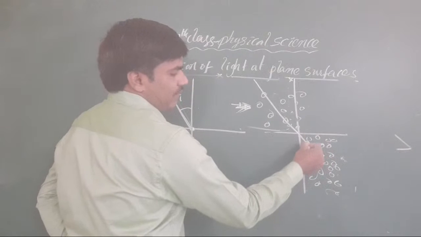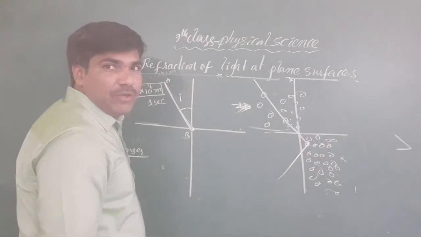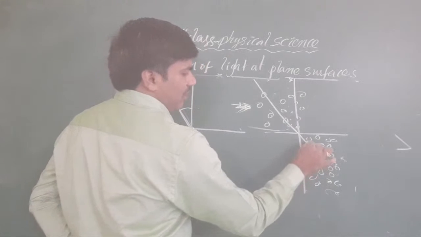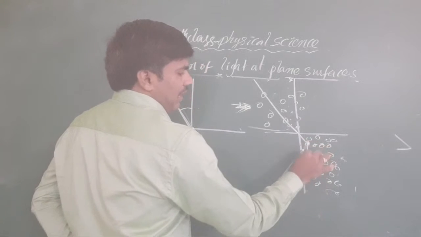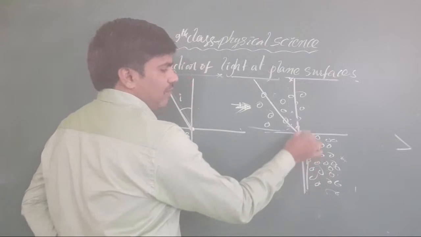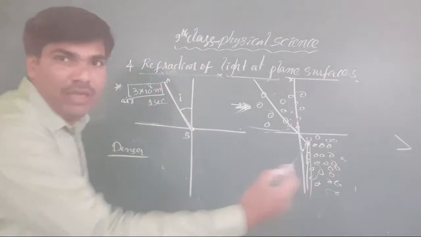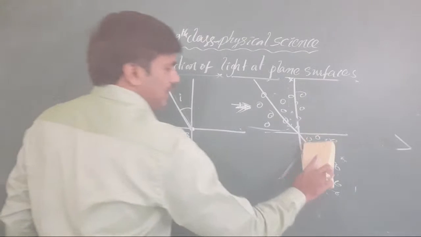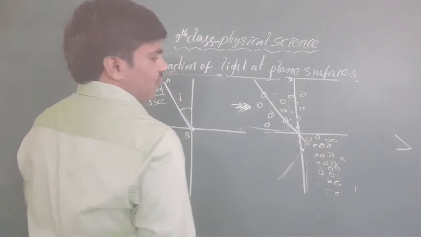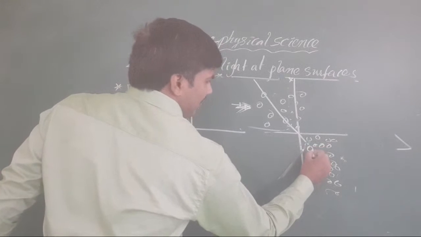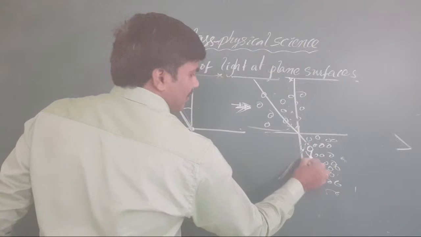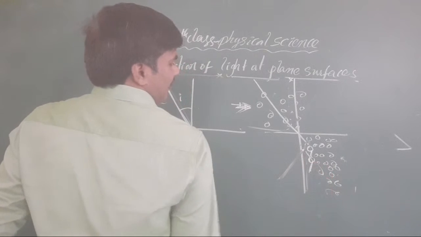It falls on it. In the case of reflection, it goes like this. So this much reflection may not be possible. Like that, like that, like that, it will come nearer. The total path becomes nearer to the normal. Clear, all of you? Suppose there is one particle, it may be like this. There is one more particle, it may be like this. It is the reflected ray. It is the incident.